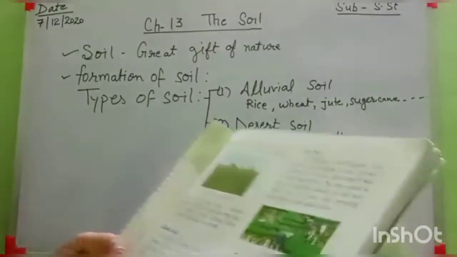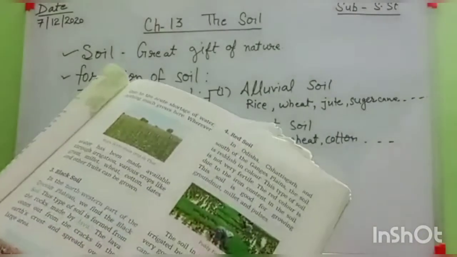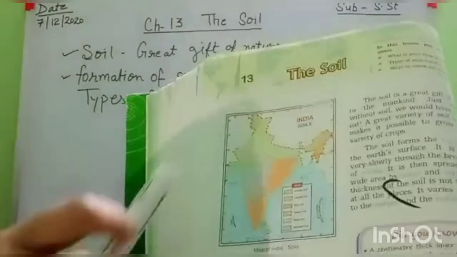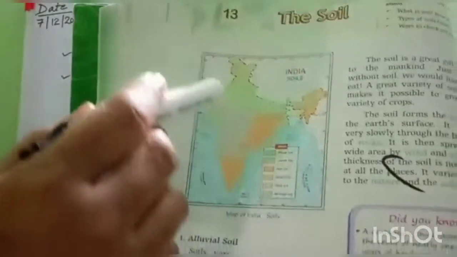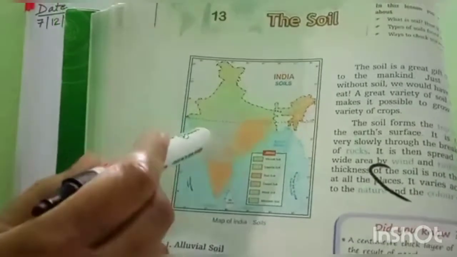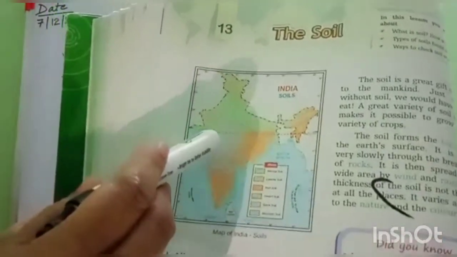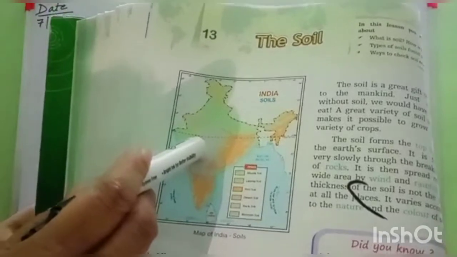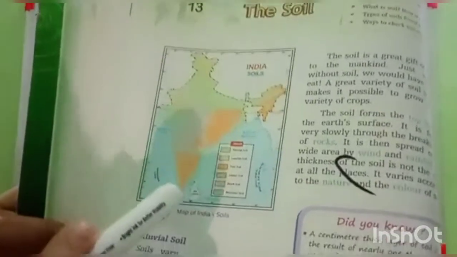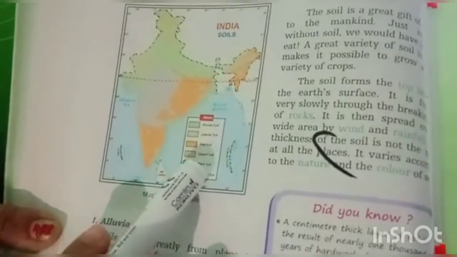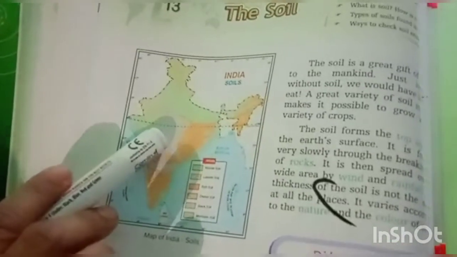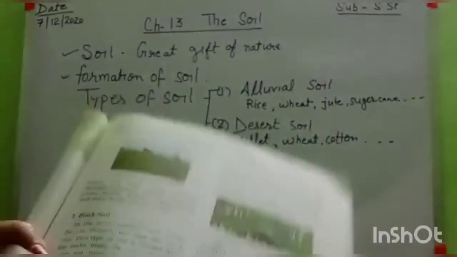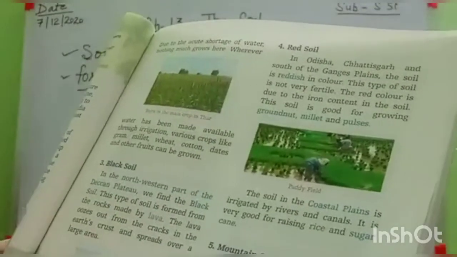Okay, and this soil, where is it found now? In the western part of the Deccan Plateau. Deccan Plateau, students, remember that this southern part is the Deccan Plateau. Deccan part, its western part, like Maharashtra is here. Okay, black soil. And look in your book, this is black soil. This grayish part is black soil. Okay, and this is made by the rocks made by the lava.